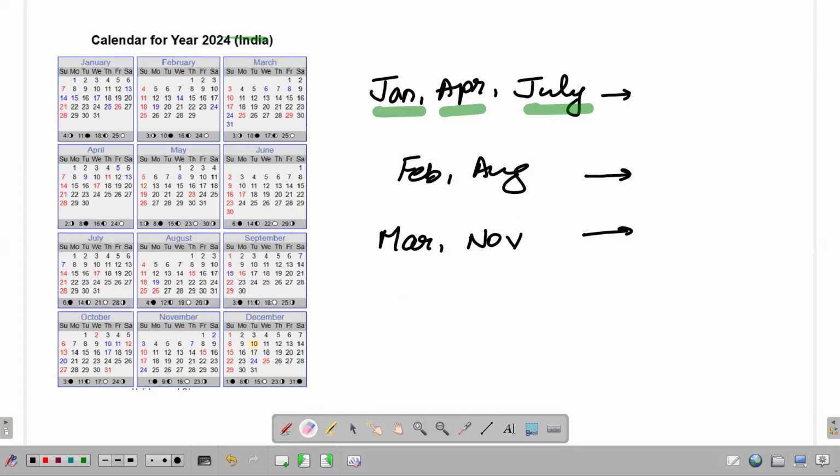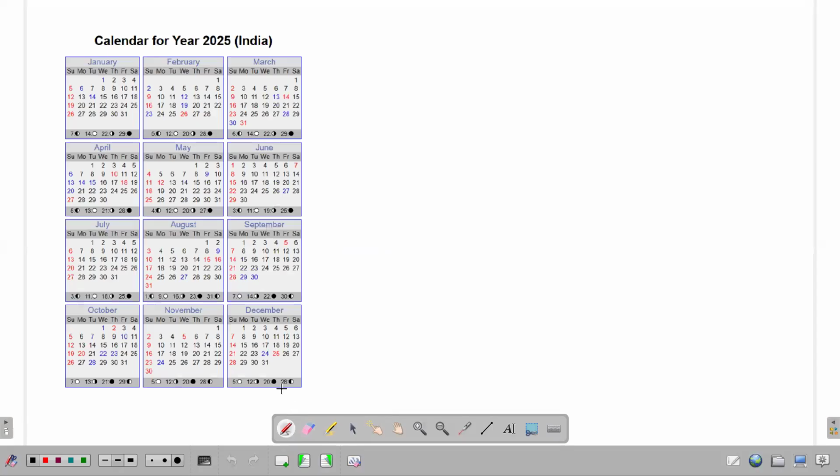All right. Similarly, let's consider a non-leap year. I'm not going too far, I'm just considering the next year calendar, non-leap year, 2025. In any non-leap year, January and October are identical twins. Look at this, it starts on the same day, and both January as well as October have 31 days. So they are identical twins.